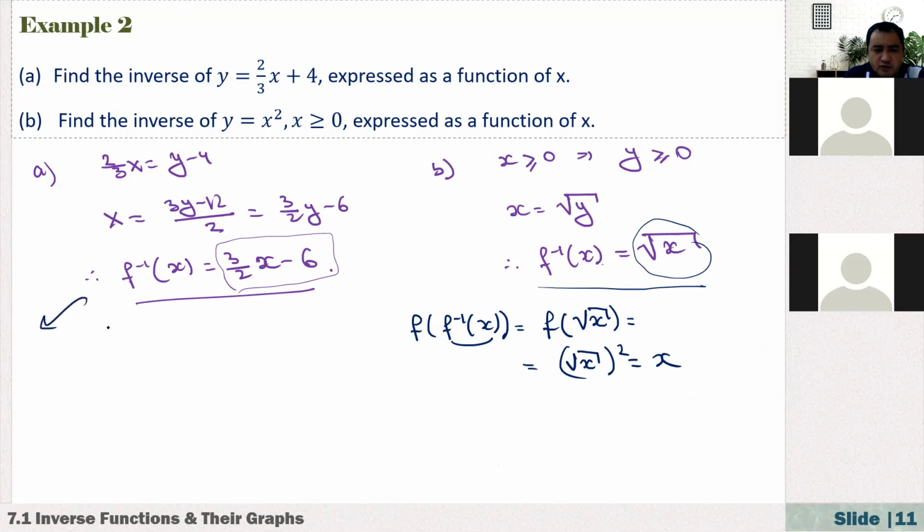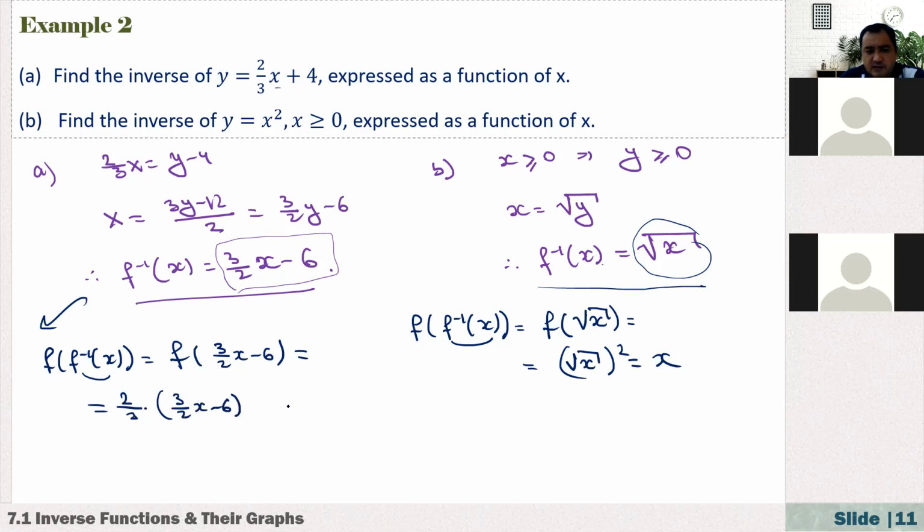The same thing here. Here we have f of f inverse of x. What is f inverse of x? That is 3 over 2 x minus 6. Our function is 2 over 3 x plus 4. So it is 2 over 3 times x, where our input value is 3 over 2 x minus 6, and here we have plus 4. Now, if you simplify this, 2 over 3 and 3 over 2 cancel each other, it's x. And 2 over 3 times negative 6 is equal to negative 4. Negative 4 plus 4 is equal to 0. It's just equal to x.